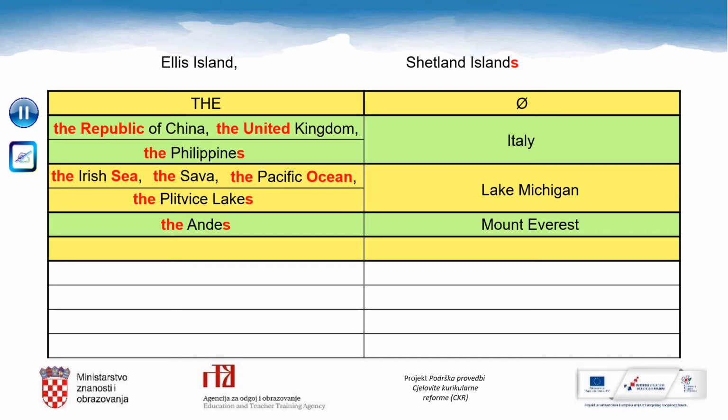Let's check. We say Ellis Island because it is only one island, but we say the Shetland Islands because it is a group of islands. We can see it because there is the letter S in the word islands. It has plural form. We have had similar examples.